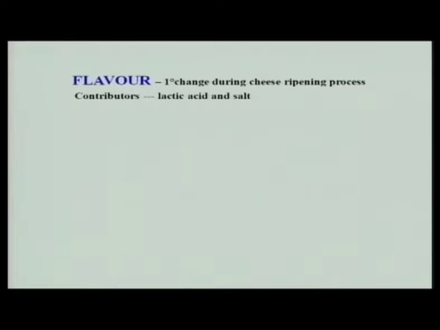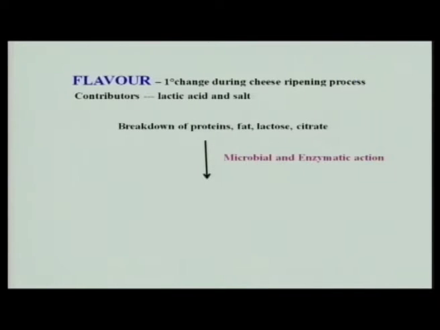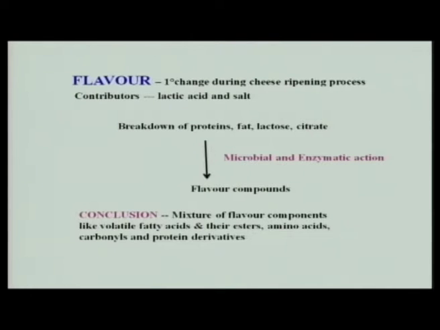thermophilic organisms. So, flavor production by the action of lactic acid and salt is important in this case. We can see how this action takes place, that is the proteins are broken down, fat is broken down, lactose is broken down into different units, and this results in the production of esters, different fatty acids, amino acids, carbonyl compounds which are important in flavor production.